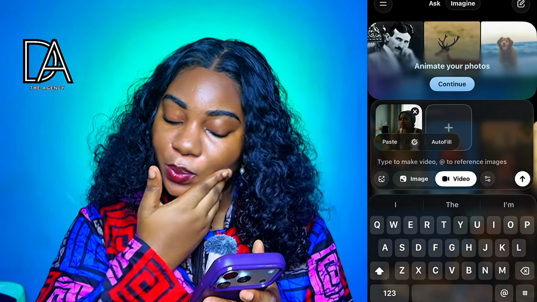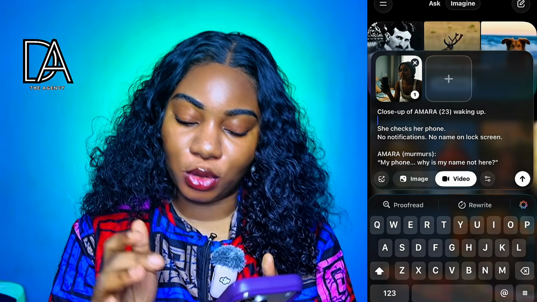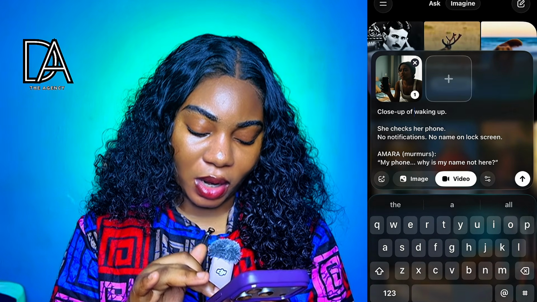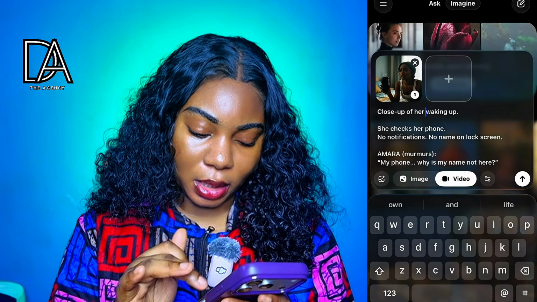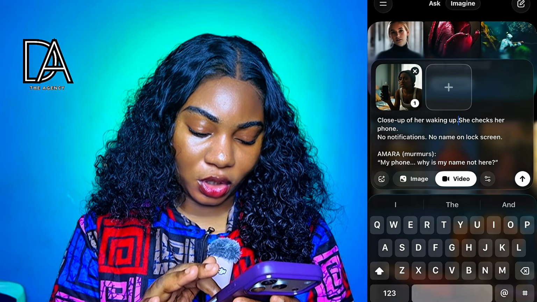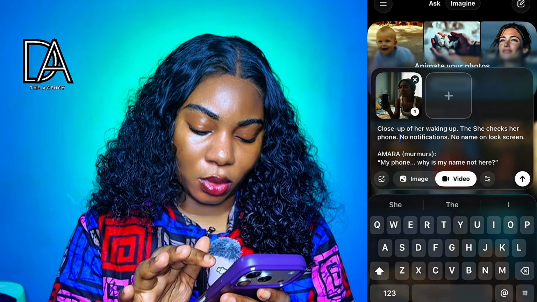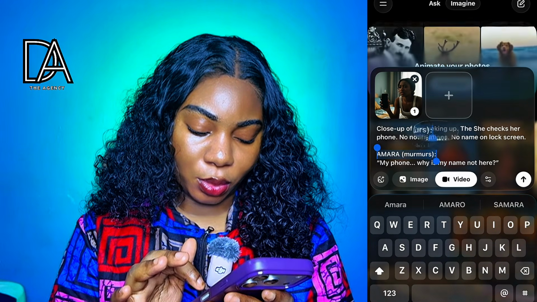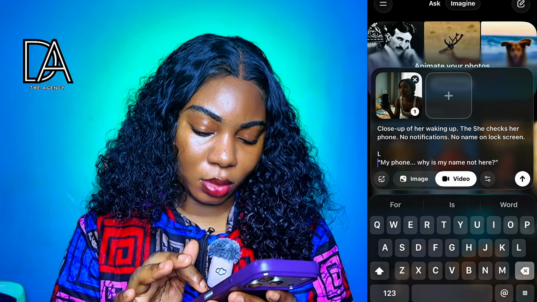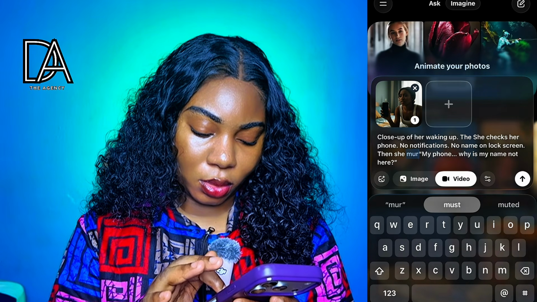So this one that we copied from ChatGPT, Grok does not know what Amara is, so we're going to clear Amara. So it will be a close-up of her waking up. Then we're just going to slightly arrange that. Then she checks her phone, no notification, no name on lock screen. Then she murmurs.